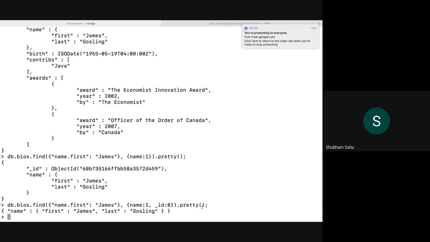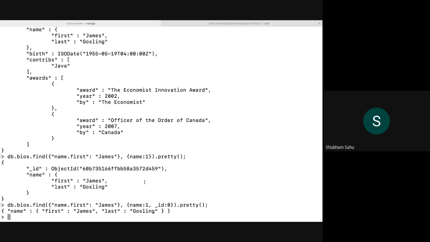One more thing: find is equivalent to select asterisk, which we do in RDBMS. So find without projecting on specific fields might cause a performance decrease. For that, we project on certain fields which we want.